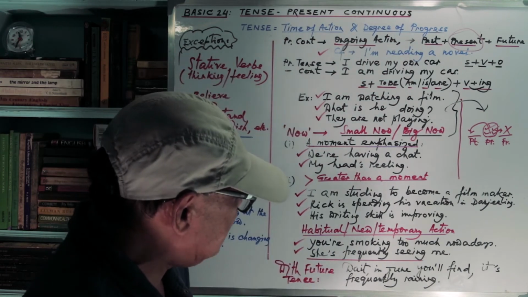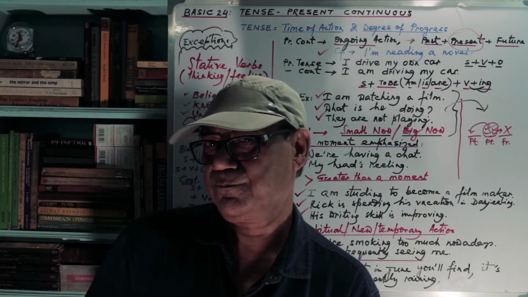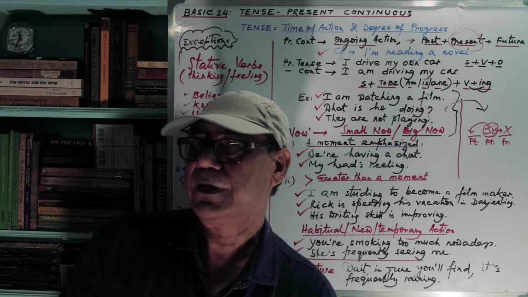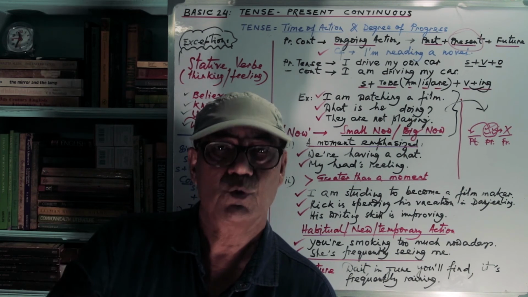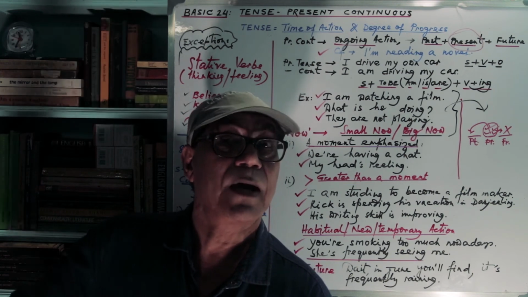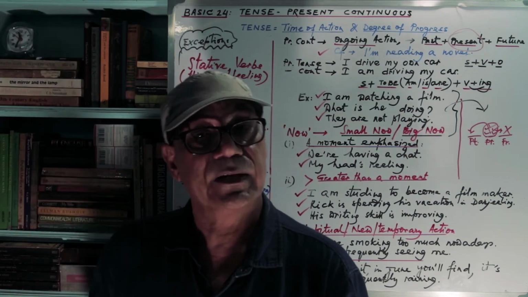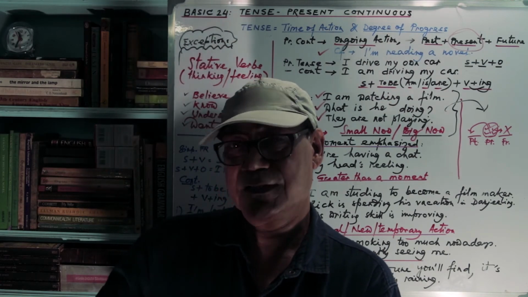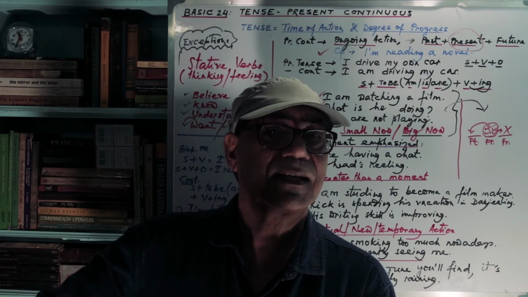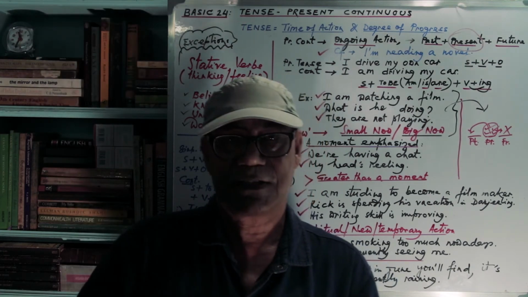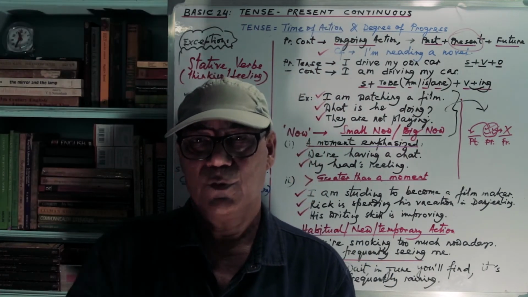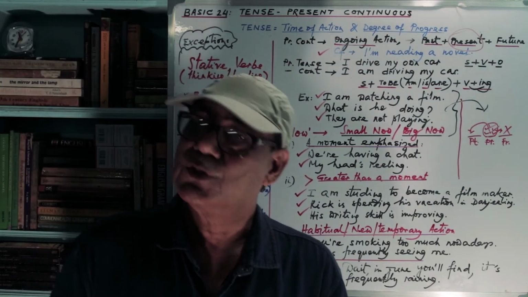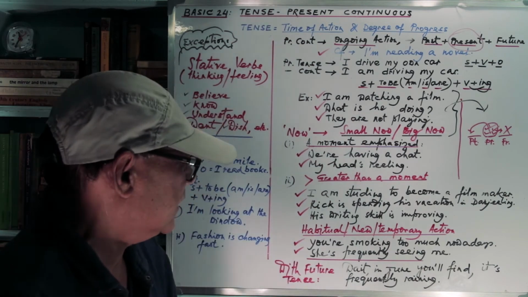Another example, his writing skill is improving. Suppose a young kid is trying to write sentences. It takes 1 month, 2 months, 3 months, 4 months, 5 months, 6 months, 1 year, and after that all of a sudden the teacher notices that the boy's writing skill is improving. So it takes a long time. During this period of time he develops his writing skill. So this is again present continuous tense.